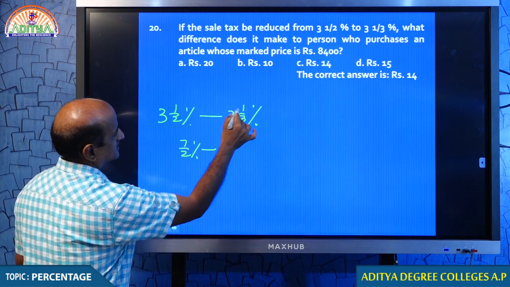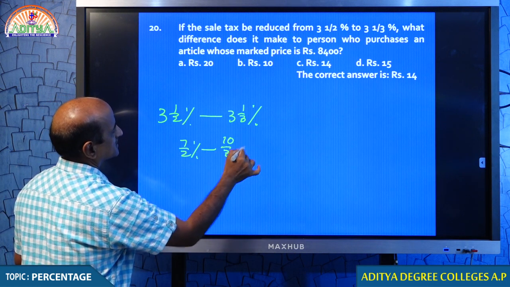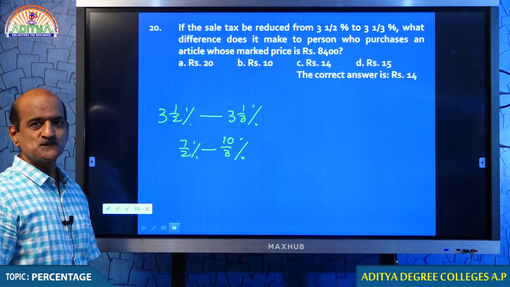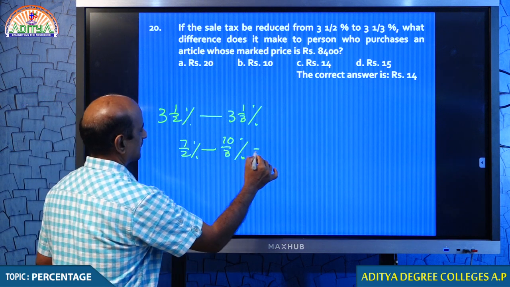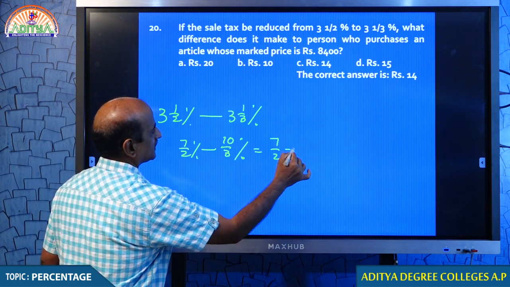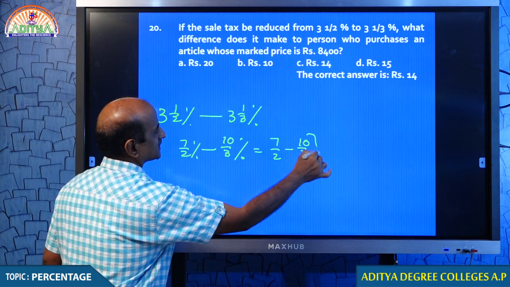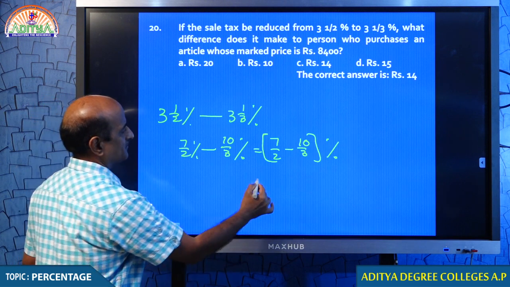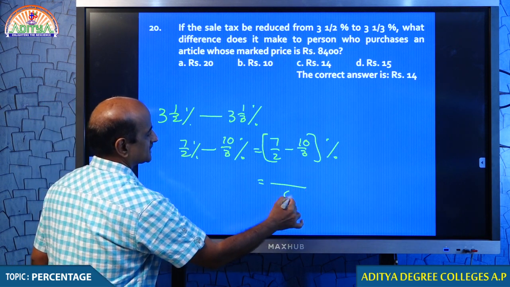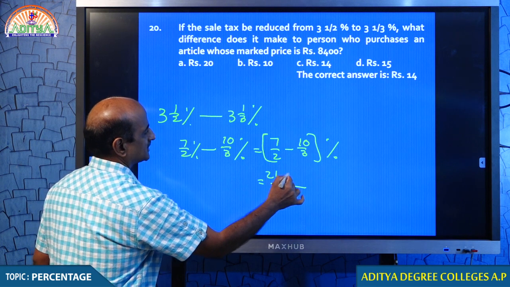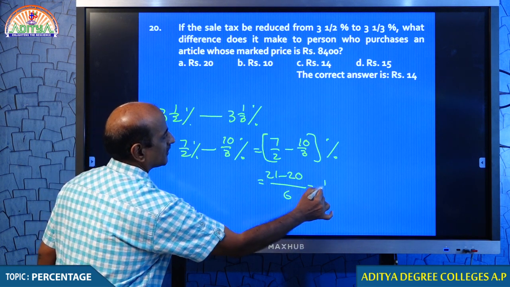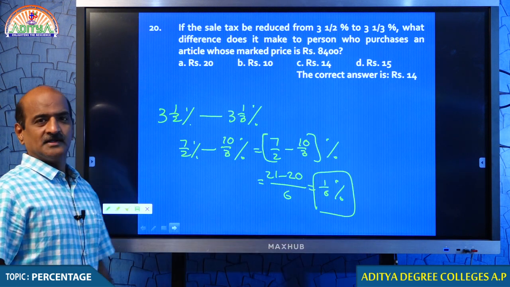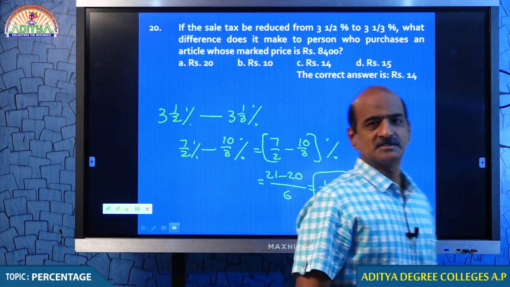7/2% minus 10/3%. You need to calculate the difference of these two values. I hope you understand this. So that means 7/2 minus 10/3. You will be getting it in percentage. Tell me, students, what is this? 7/2 minus 10/3. What is the difference? 6 is the LCM. 21 minus 20 is 1/6%.